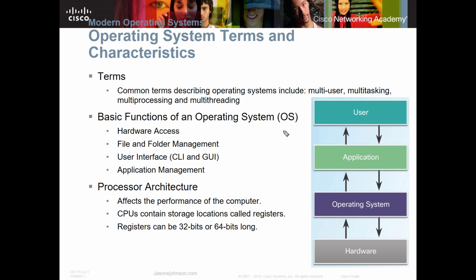And we also have application management. The operating system allows an application to be installed on top of it or inside of it, and then that application can do something. We also have the processor architecture. The type of processor does affect the performance of the computer. Let's say an older processor that doesn't have as fast of instructions, or doesn't calculate as fast, is going to be a little bit slower than a faster computer.